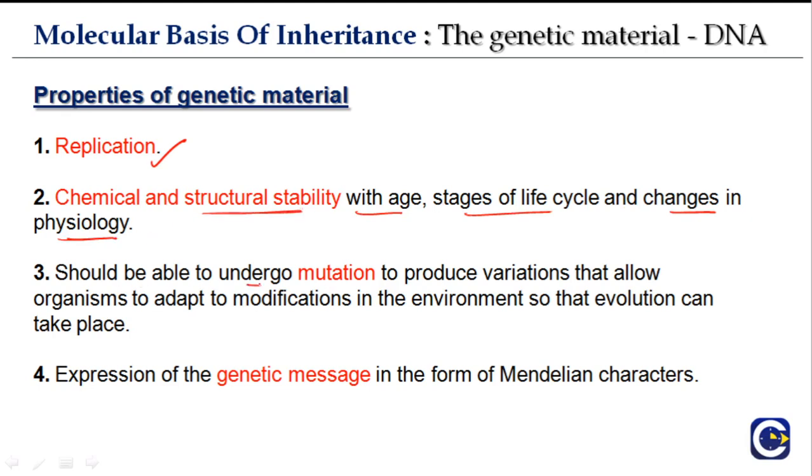It should be able to undergo mutation to produce variation that allows organisms to adapt to modification in the environment, so that evolution can take place. This is very important: there should be mutations so that organisms can adapt to different environments and evolution can take place. Expression of genetic message in the form of Mendelian characteristics. You must have read, or will further read, about Mendelian characters. So the genetic message must be expressed in the form of Mendelian characters.